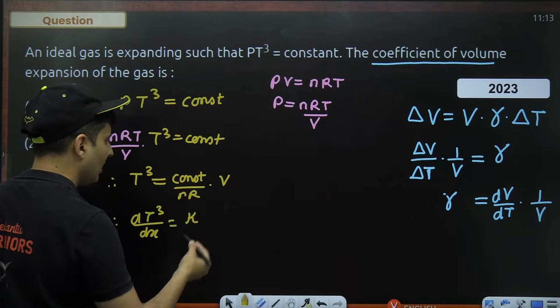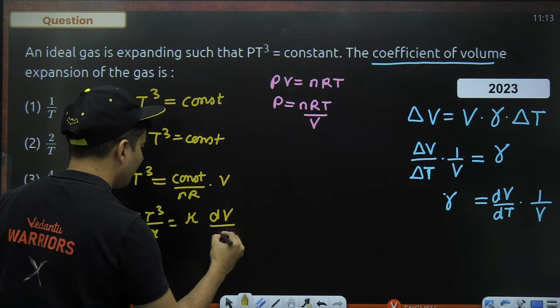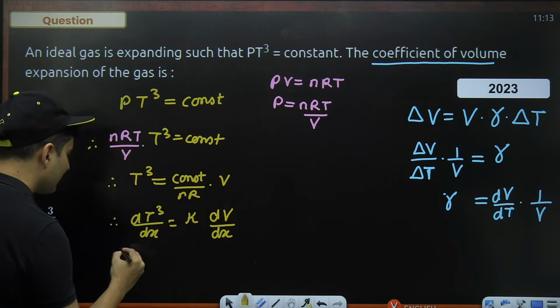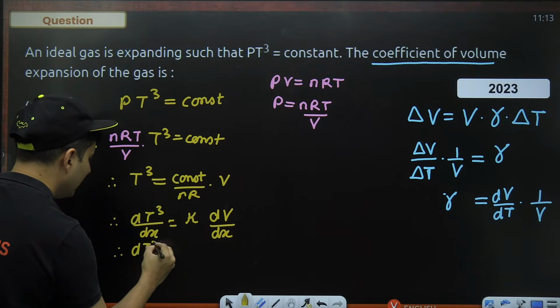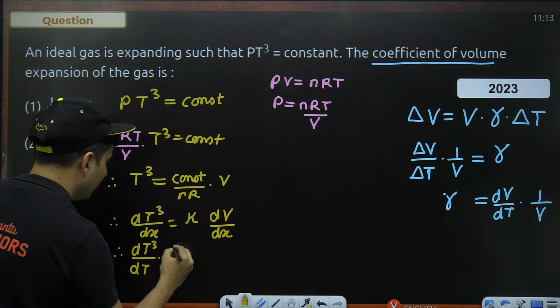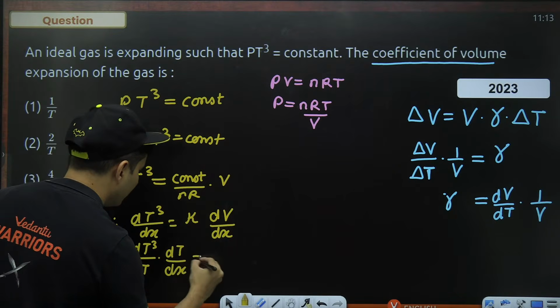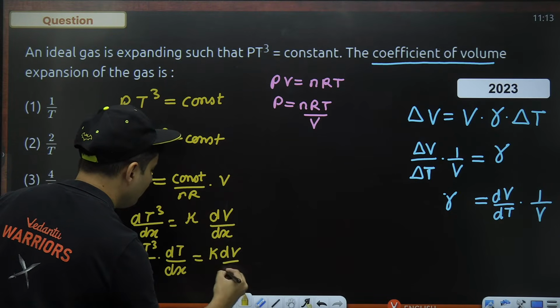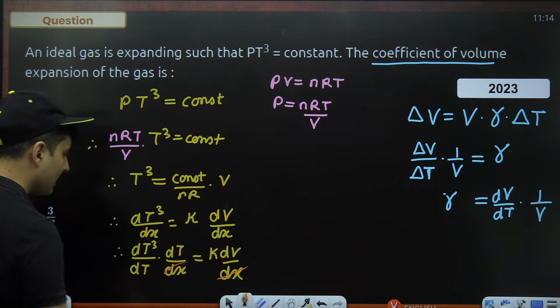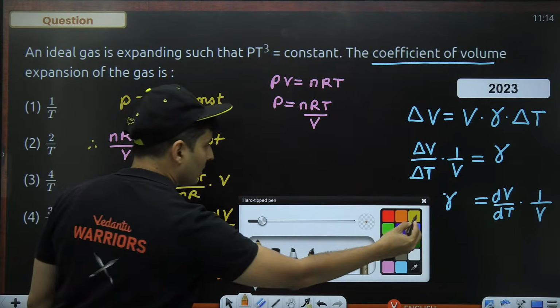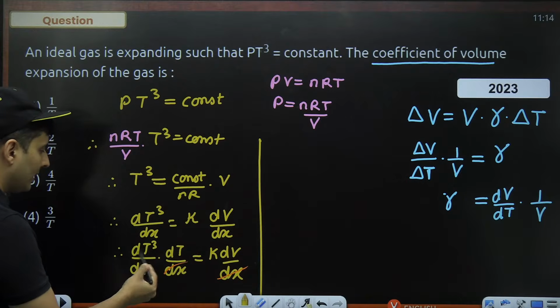This can be written in the form of the chain rule. So d(T cube)/dT into dT/dx is equal to k into dV/dx. Now cancel this dx from both sides. See what you get now.